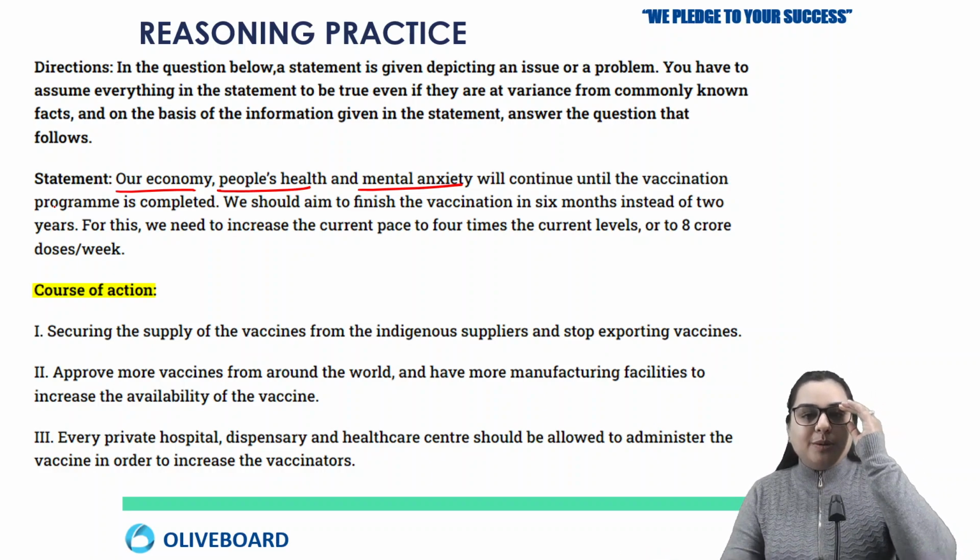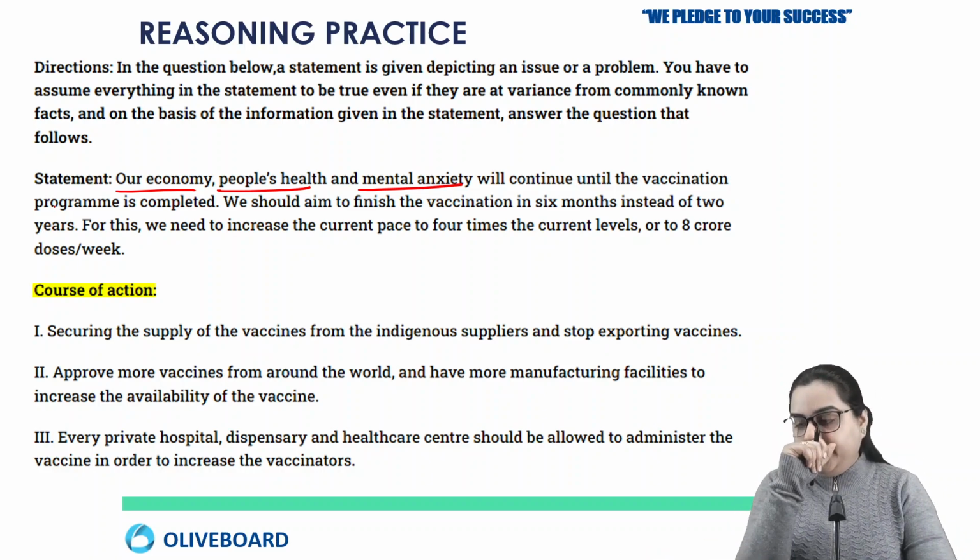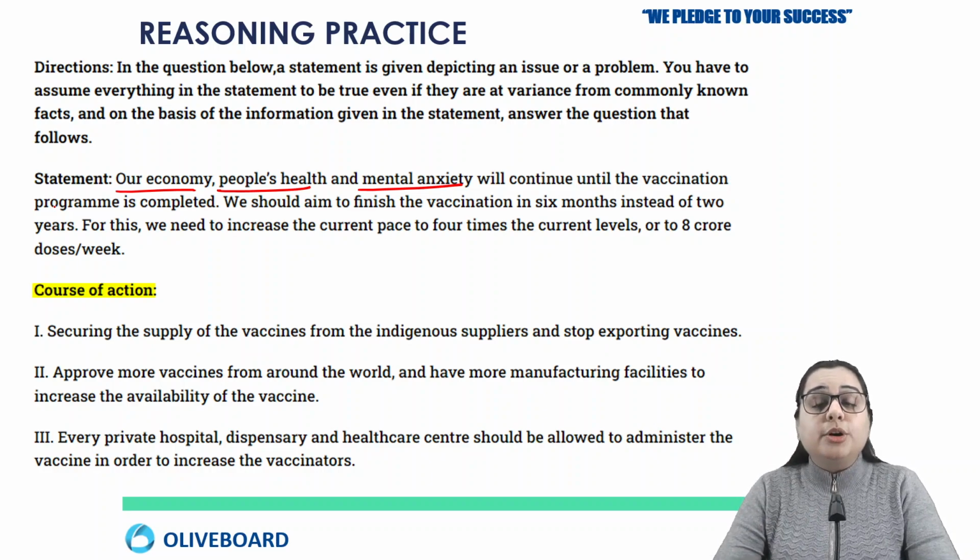Problem arises when you face a question which is out of your reach, like in the previous question, if you did not know the word biomimicry, this could have created a problem. Or sometimes you have an economy based question, and many students who are not from an economics background find it difficult to solve.